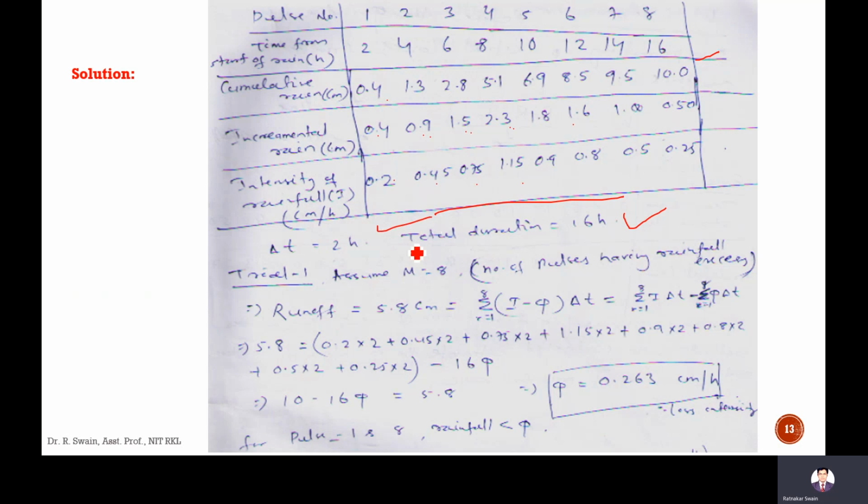Now let's assume a first trial, because the phi index can only be estimated by the trial and error method. Since we don't know for which durations the rainfall excess is occurring and for which it is not, and if rainfall excess is not occurring after a particular period, then it is difficult to measure the total runoff depth.